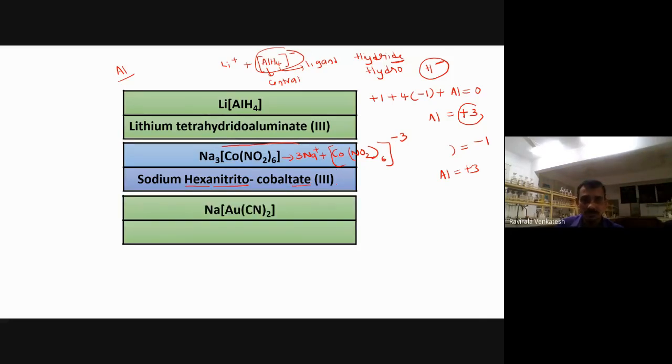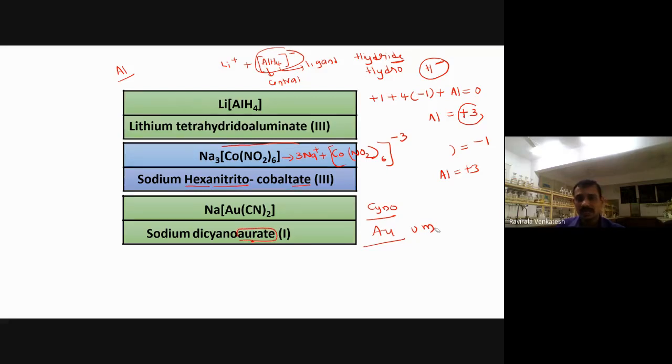We'll take one more example. This one, gold. So sodium, again sodium. Cyanide. Cyano is how many times here? Cyano or cyanido, both are same. Cyano is 2 times here. So dicyano. Gold, generally we call this one what? Gold is called aurate. So what is it called? Aurate.